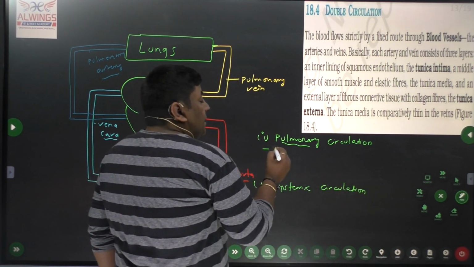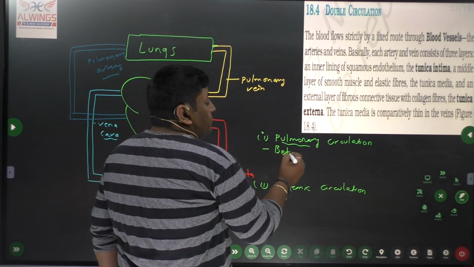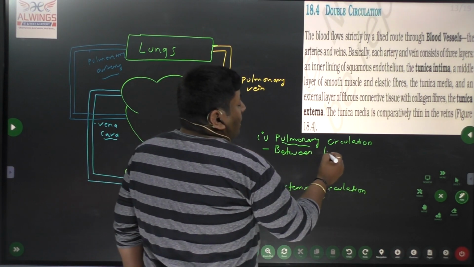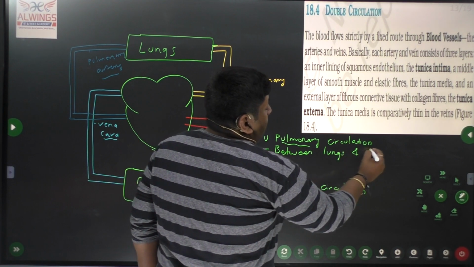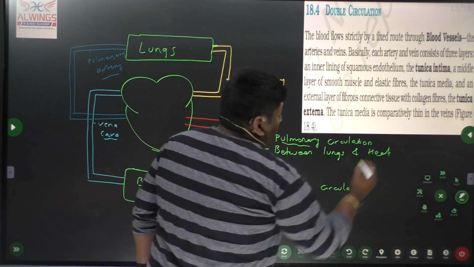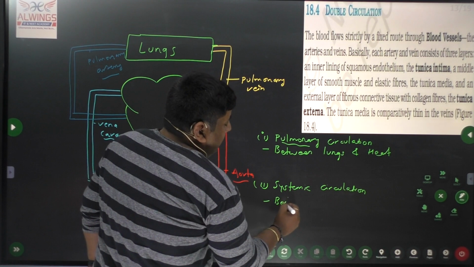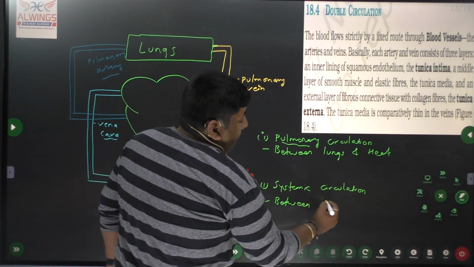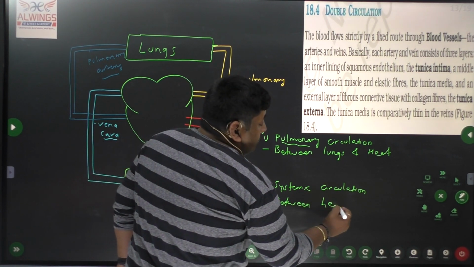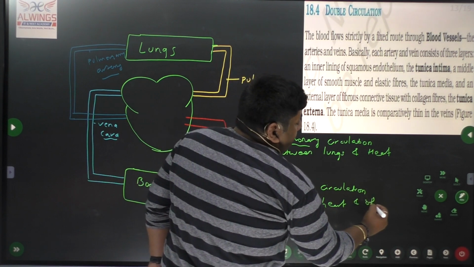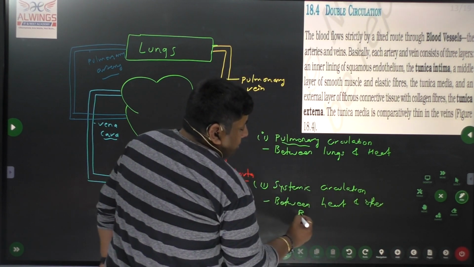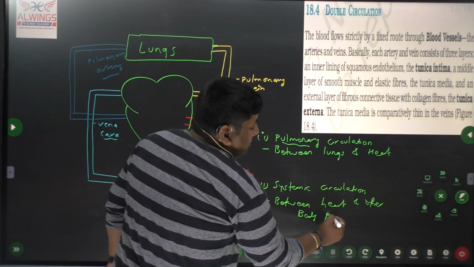Pulmonary circulation is between the lungs and heart. Systemic circulation is between the heart and the other body parts other than the lungs.